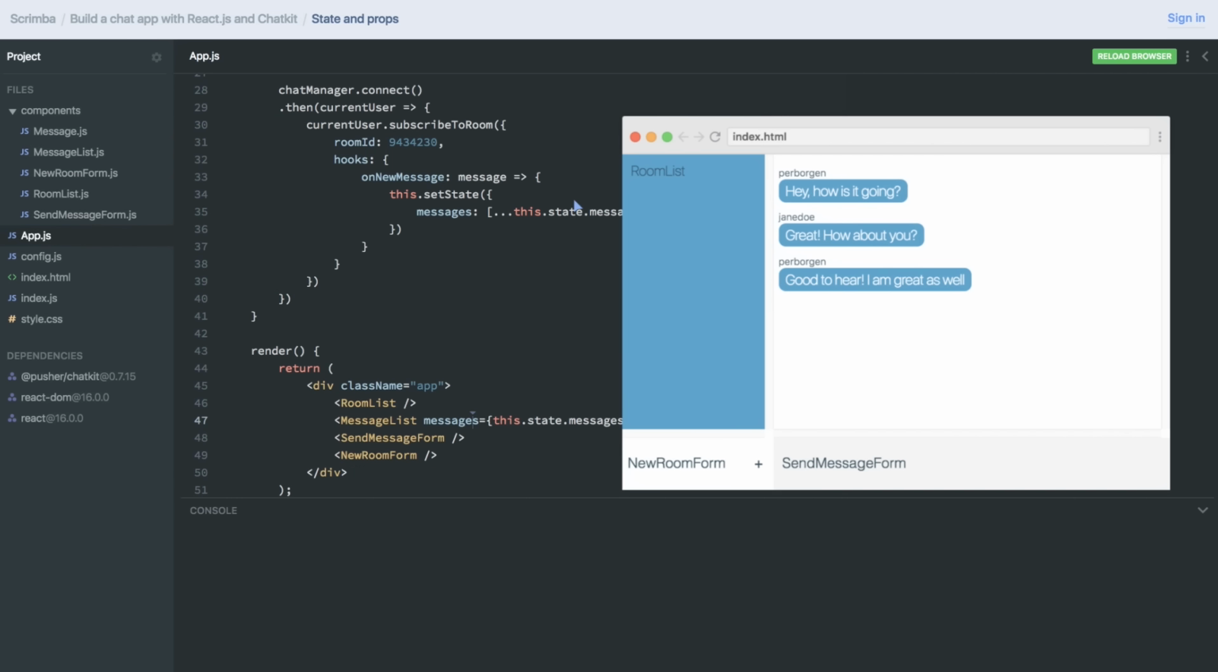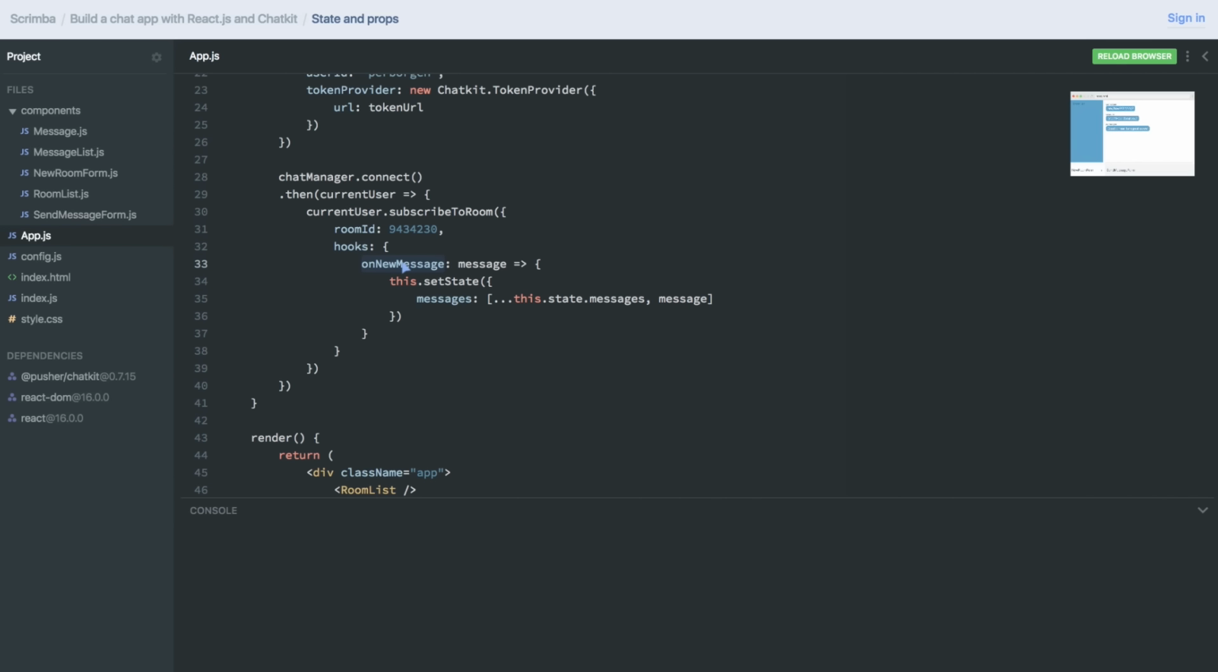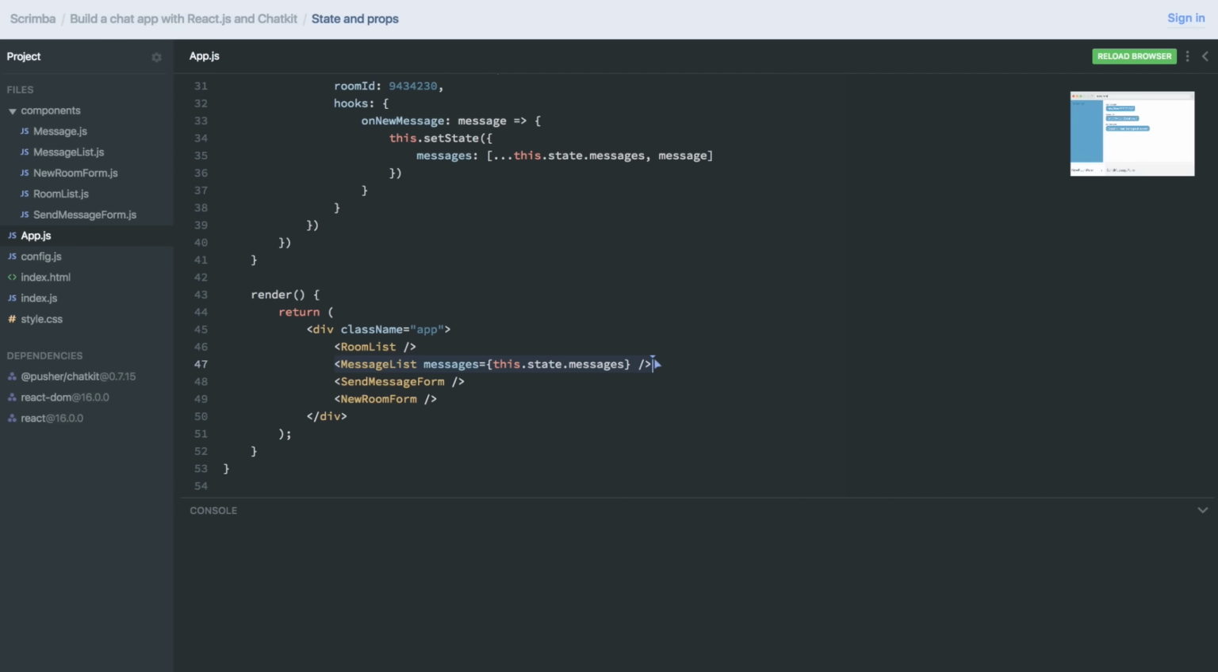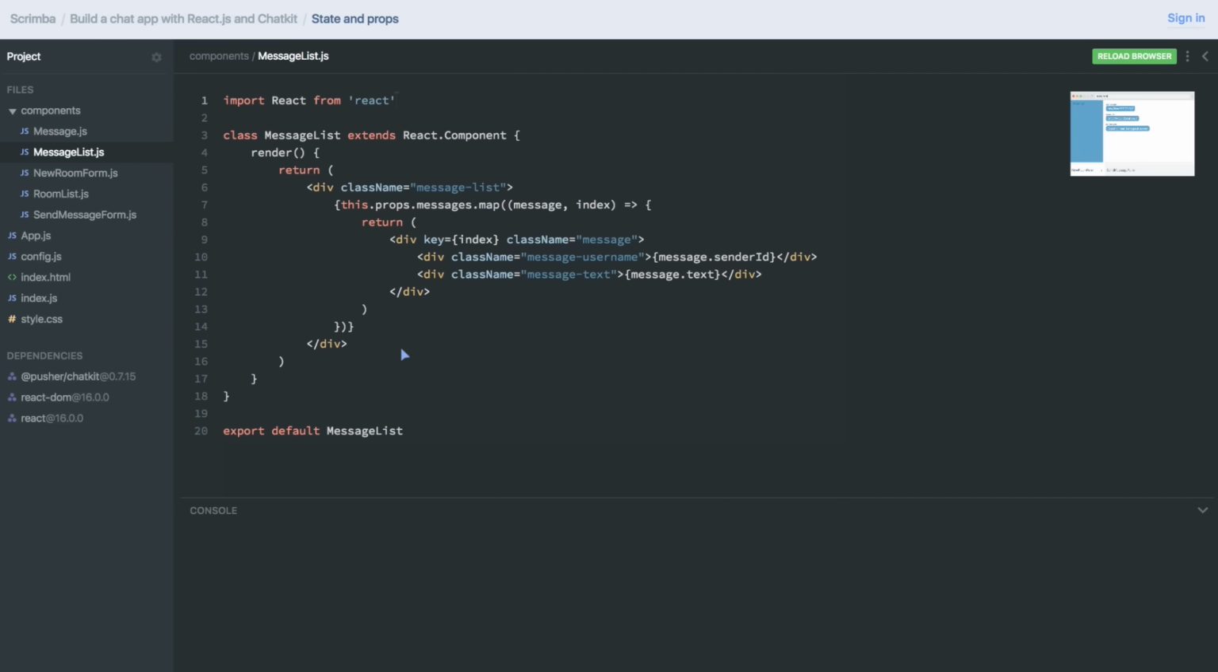The way it happens, just to go through that quickly, is whenever Chatkit registers a new message in this chat room, this event handler is triggered. We're doing this.setState, taking the previous this.state.messages and concatenating it with the latest message so that this array here is updated. And then when we render the MessageList component, we pass along the messages by giving it a prop called messages, giving it the value of this.state.messages. And the way React works is that every time this data here changes, it'll trigger a re-render and the data will be passed down to the message list. And that'll trigger a re-render of message list.